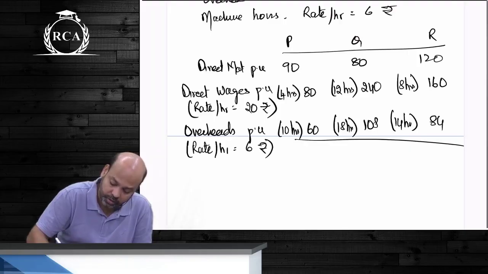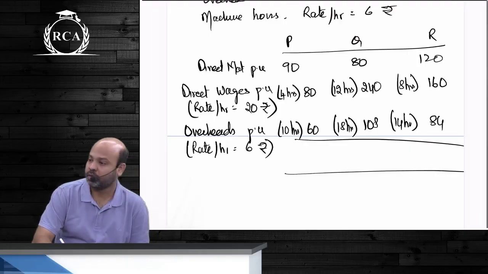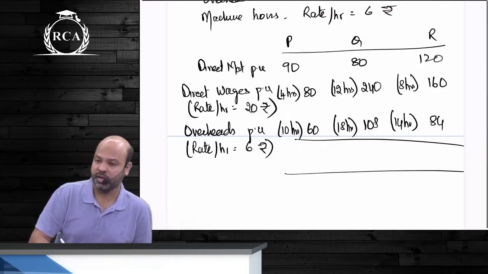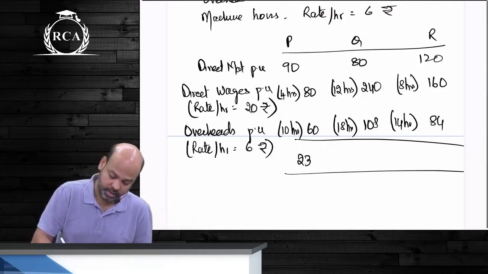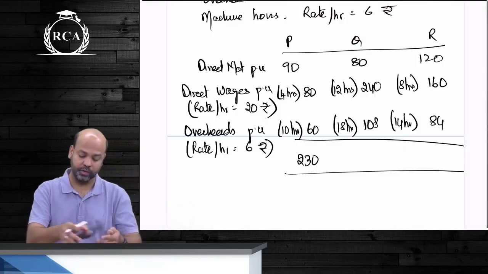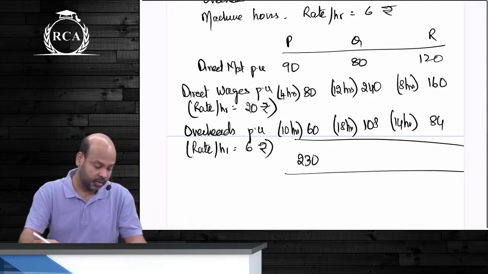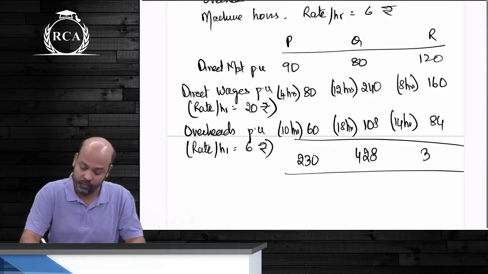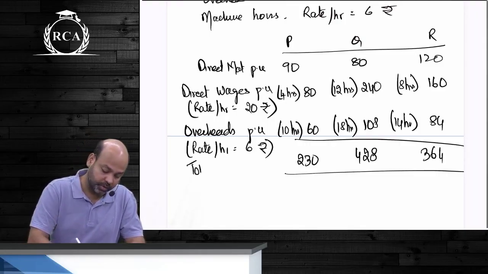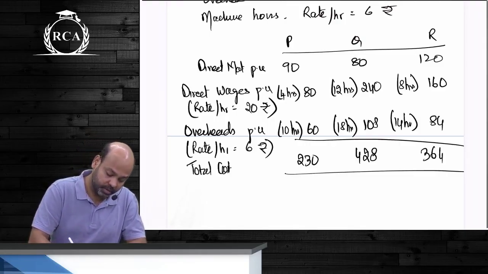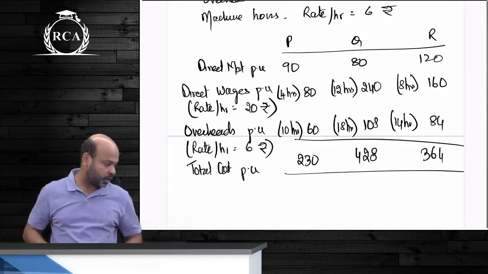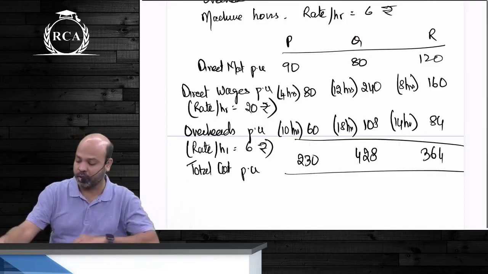What will be your total cost per unit? 90, 80 and 60 guys. 230, 80, 240 and 108. 428. Next. This will be your total cost per unit. This is the answer to the first bit. 230 guys, 428 and 364.